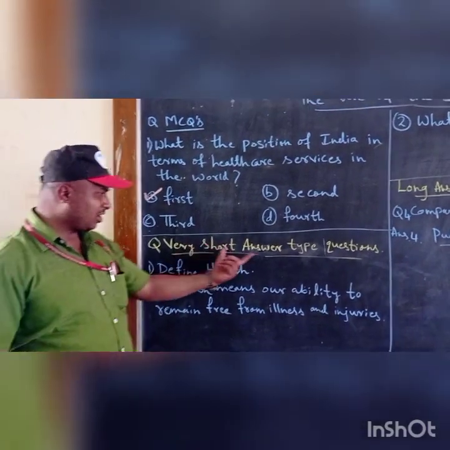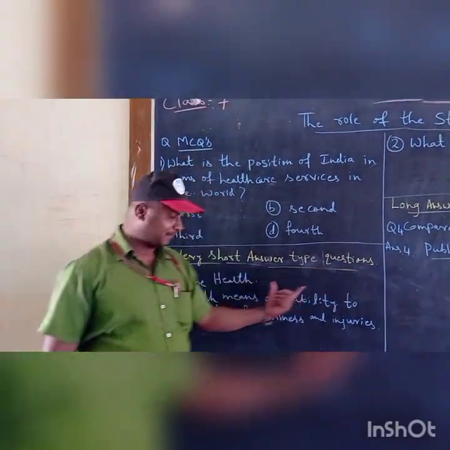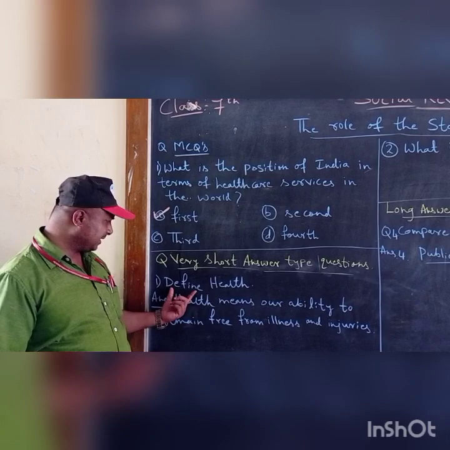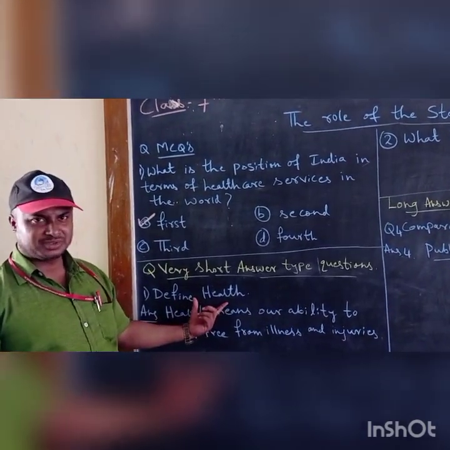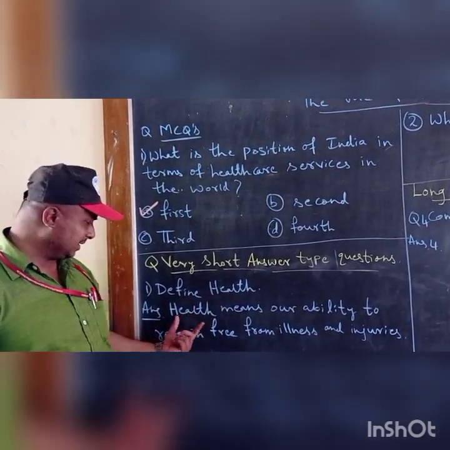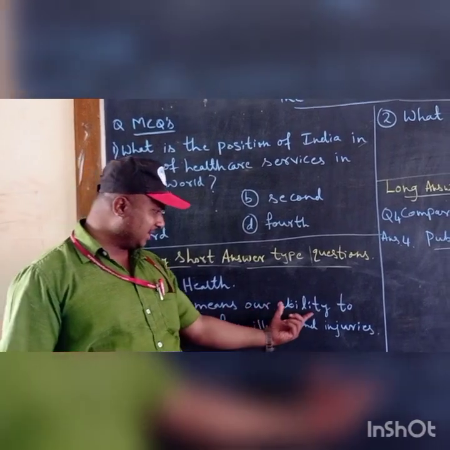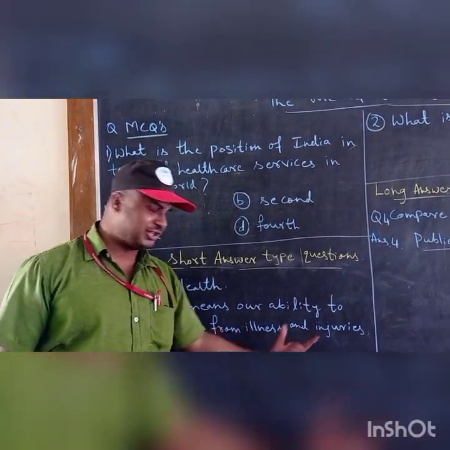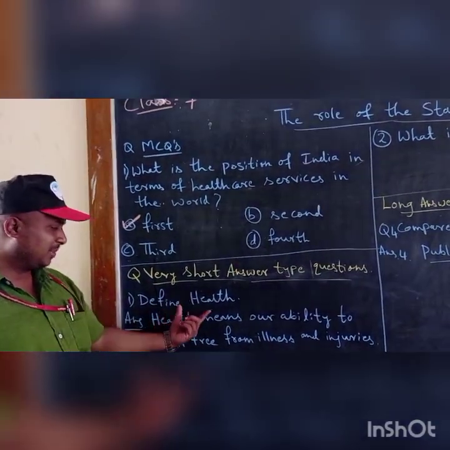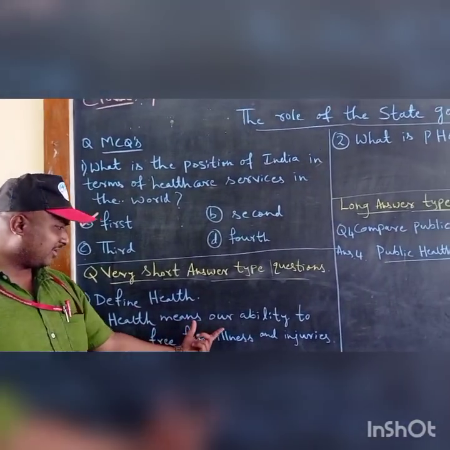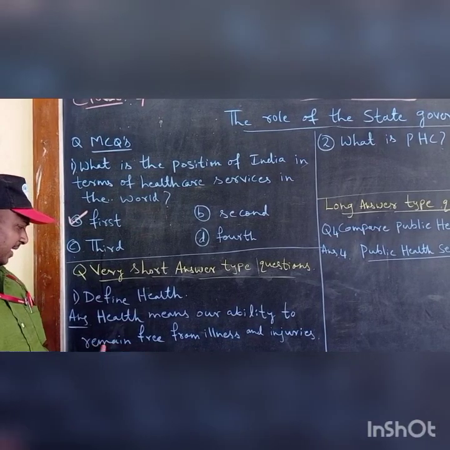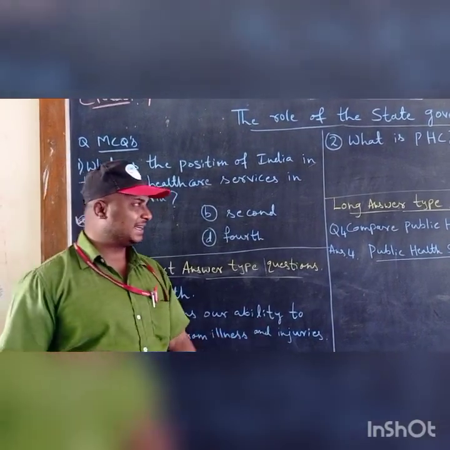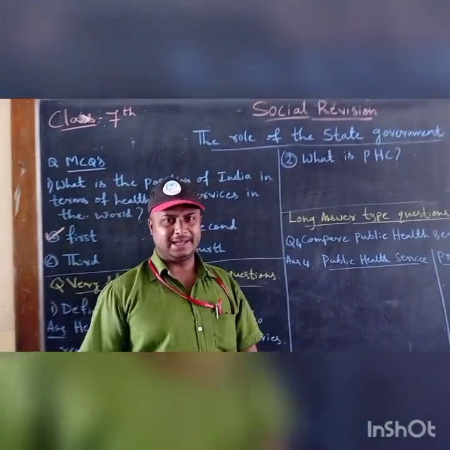Next is very short answer type questions. Here see what question they have asked. Define health. You should write in one sentence. What is health? Health means our ability to remain free from illness and injuries. This is about health.